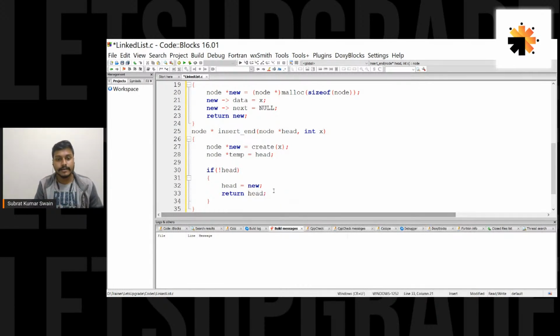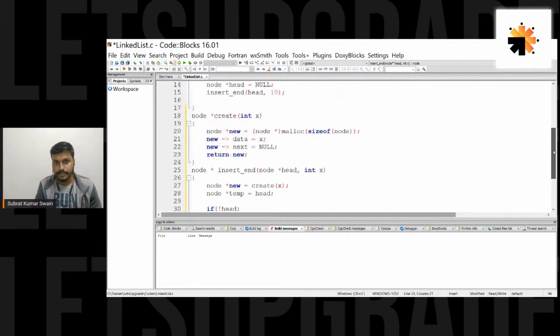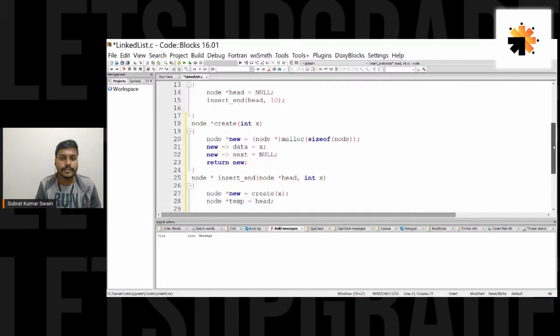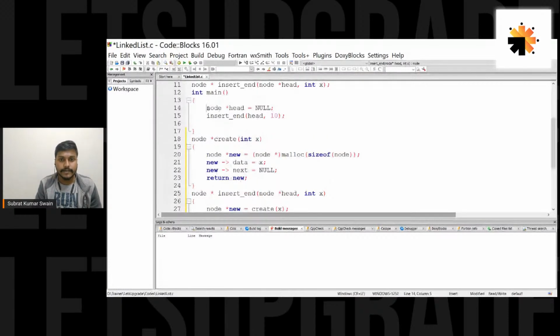When I write this return head statement, you need to understand one thing, guys. Let's go back to the main function to understand this step. Here we have created a head pointer, which is supposed to point to the first node. Currently it is null because there is no node at all.